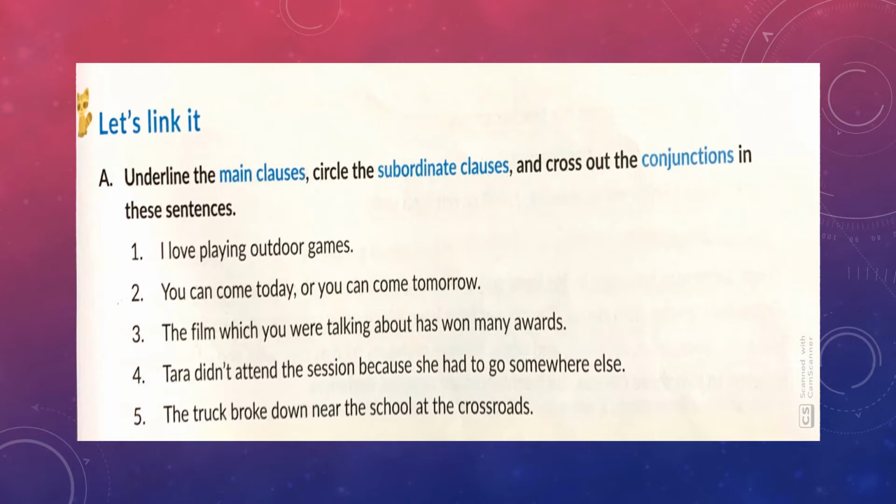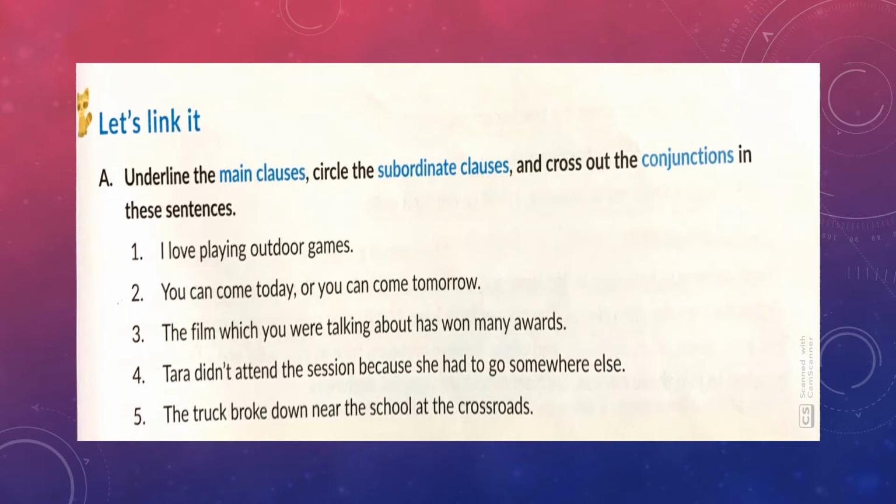You can come today or you can come tomorrow. The main clause is you can come today. You can come tomorrow is also another main clause and both are independent. The conjunction here is or. See the third one. The film which you were talking about has won many awards. The main clause is the film has won many awards. So the subordinate clause is which you were talking about and the conjunction is which.